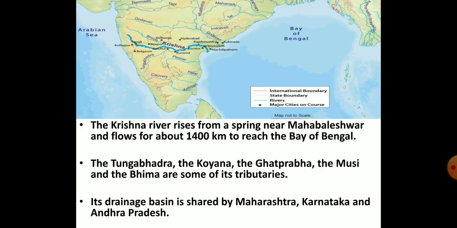The next river basin in the peninsular region is the Krishna river basin. The river rises from a spring near Mahabaleshwar near Mumbai in Maharashtra. With its length of about 1400 kilometers, it flows through the states of Maharashtra, Karnataka and Andhra Pradesh. Some tributaries of the Krishna river are the Tungabhadra, the Koyna, the Ghatprabha, the Musi and the Bhima. Children, the map here shows the Krishna river as well as most of its tributaries. I hope you can see them.